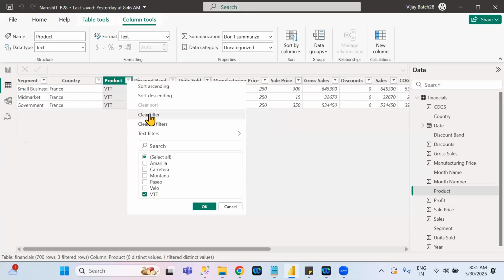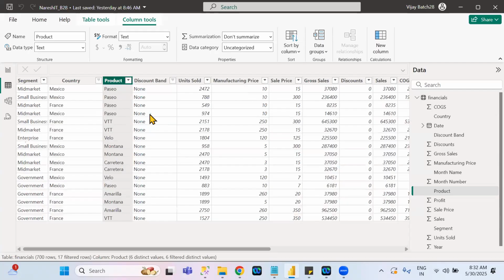That means when you click on clear filter, only the product related column is cleared, not other columns in the table. Clear all filters means whatever filters are applied on the different columns in the table, all those filters are cleared at once. That is the meaning of clear filter and clear all filters.